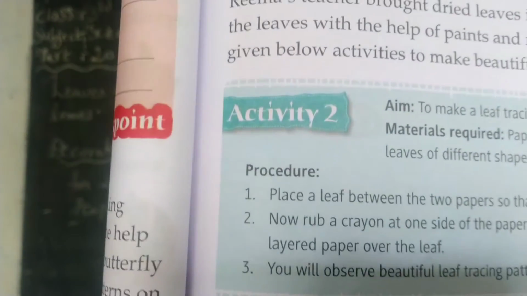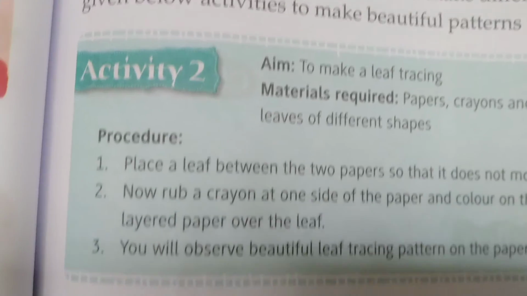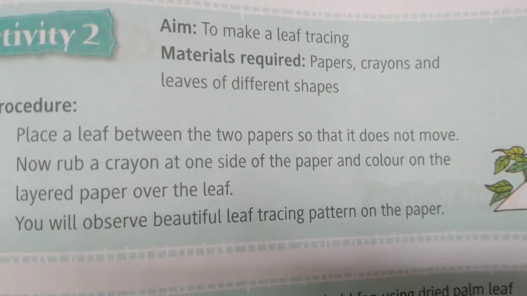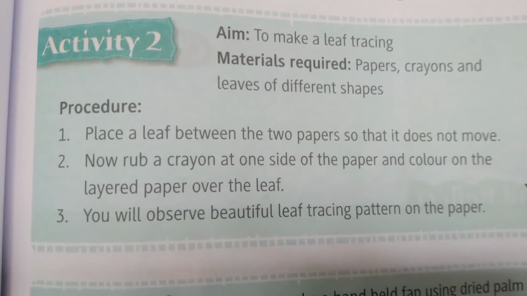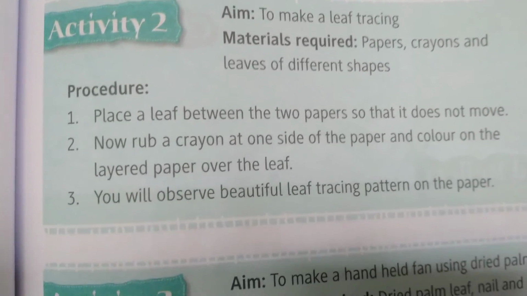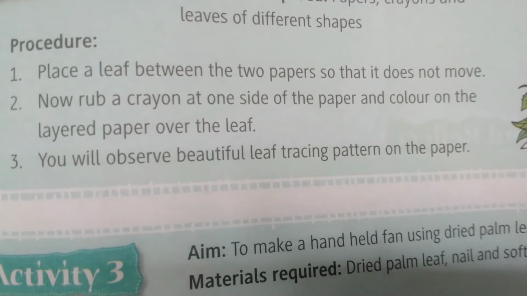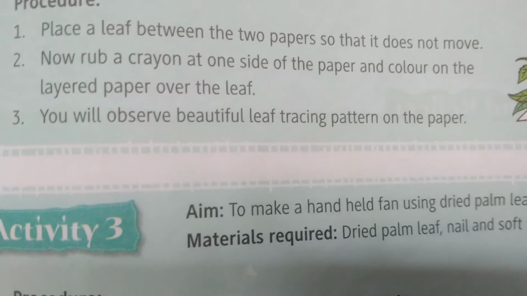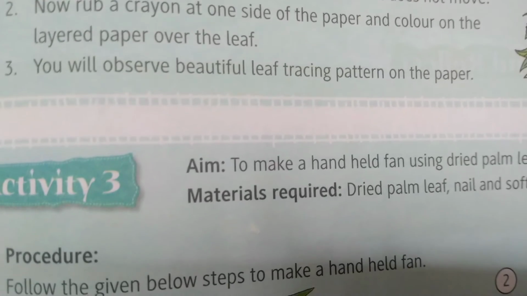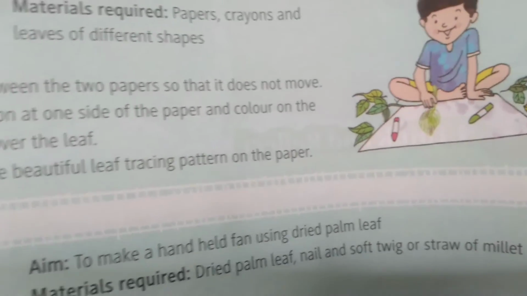This is activity 2, page number 59. The aim is to make a leaf tracing. The materials required are paper, crayons and leaves of different shapes. Place a leaf in between 2 papers so that it does not move. Now rub a crayon on one side of the paper over the leaf. You will observe a beautiful leaf tracing pattern on the paper. See, this is it. You should do this one.